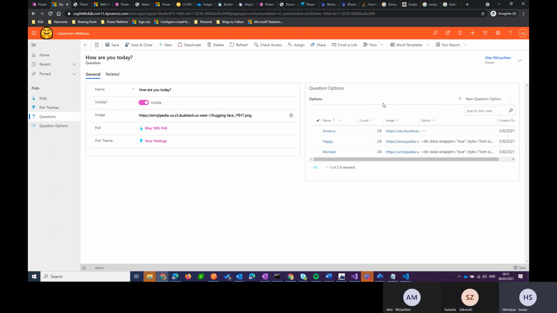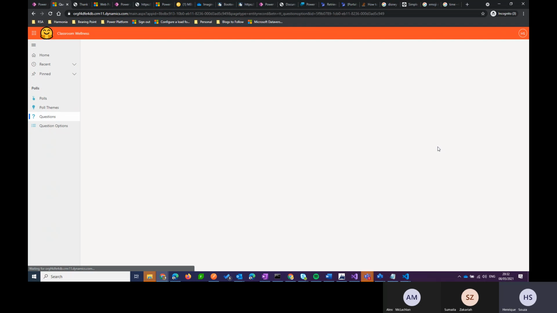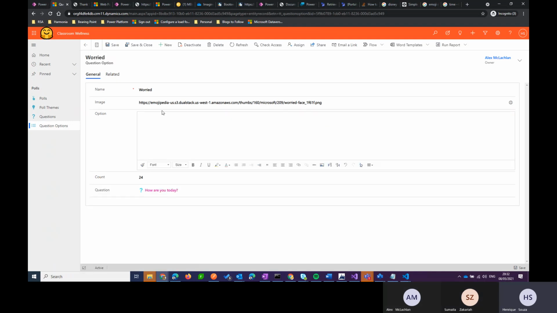We also have a visualization here for the particular options for this question. In this case, we have anxious, happy, worried. We can see the count of how many votes were sent to this particular option. We also have images, and we can drill down and open the particular question option and see more details.